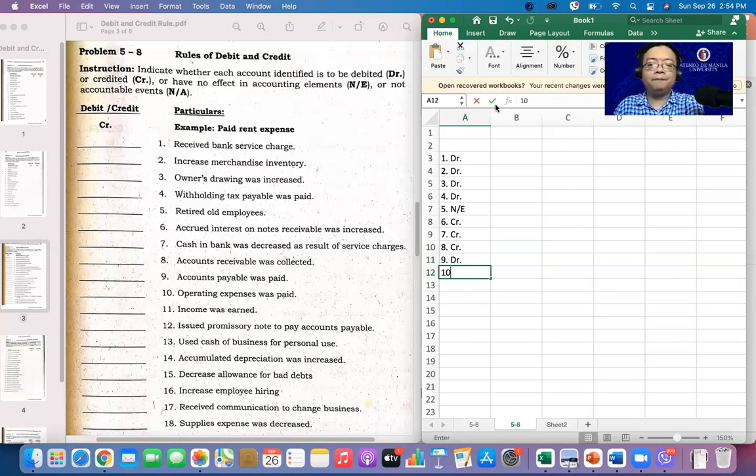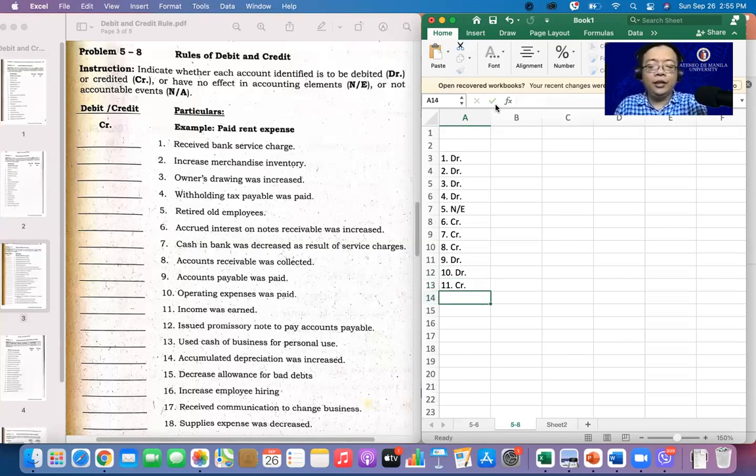Number 10. Operating expenses was paid. Binayaran mo yung operating expenses. Di ba we accrued? So, meaning, we increase our expense. Tama ba? So, debit operating expense and credit what? We credit here our cash. So, we are referring here to our operating expense, not cash, no? Alright. Operating expenses. Number 11, income was earned. If you earned an income, we increase our income. That's why it is to be credited.